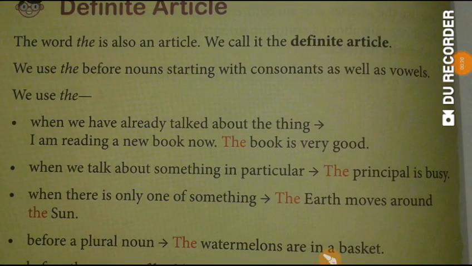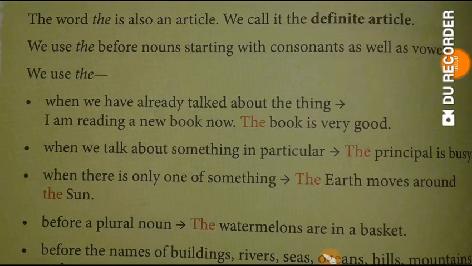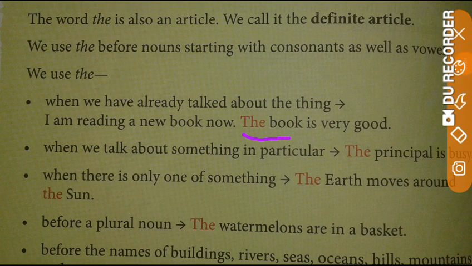We use "the" when we have already talked about something. For example, I am reading a new book now. The book is very good. Here in the second sentence, the article "the" is used before "book" because we have already talked about the same book in the first sentence.